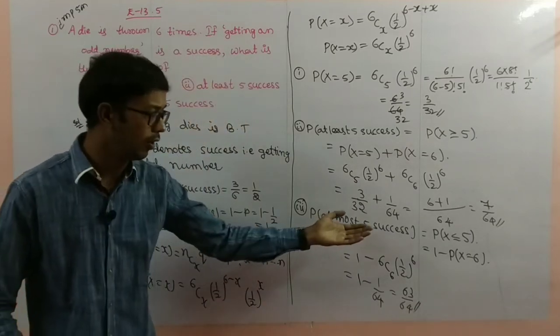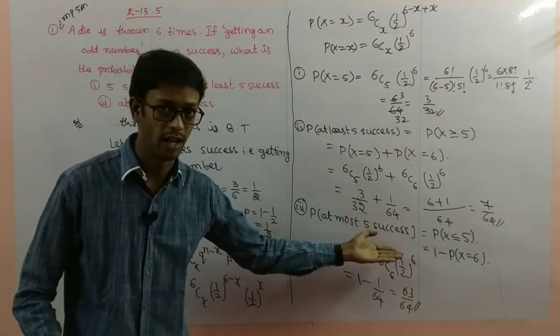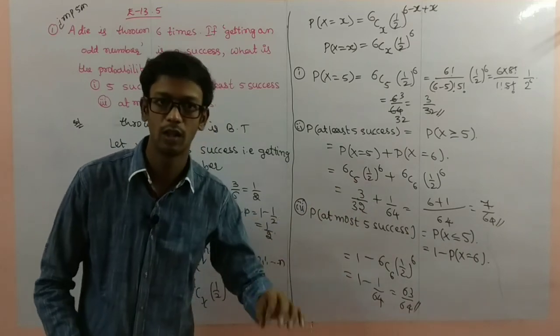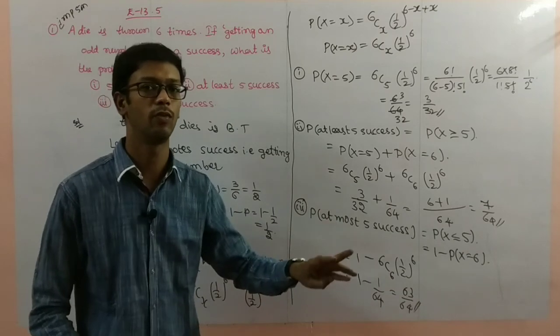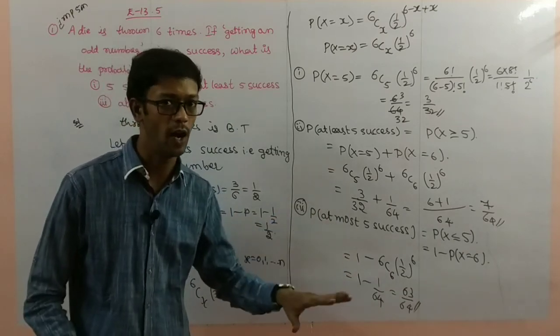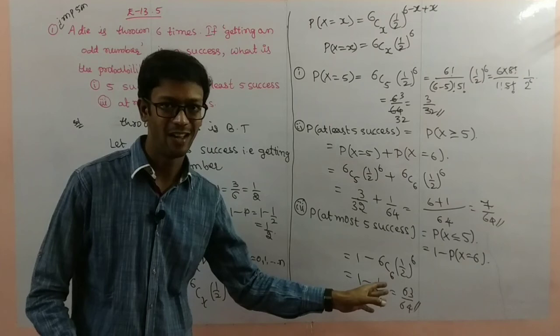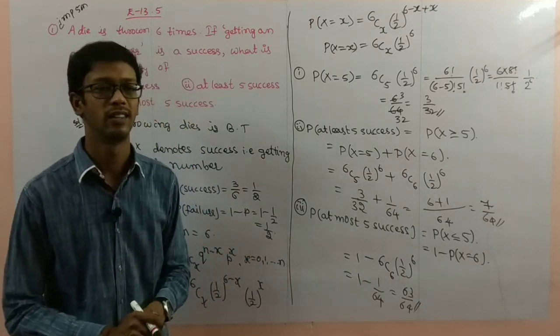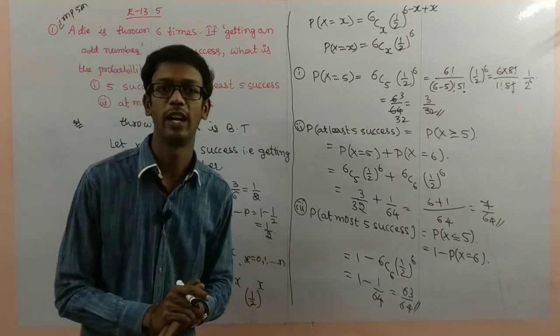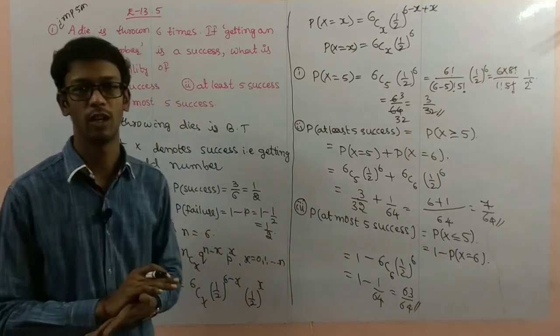If we are not understanding this step, P of x equal to 0 plus P of x equal to 1, P of x equal to 2, up to P of x equal to 5. You have to add all the values and simplify, and you will get the same answer, 63 by 64. So this is the way of finding binomial distribution based problems.